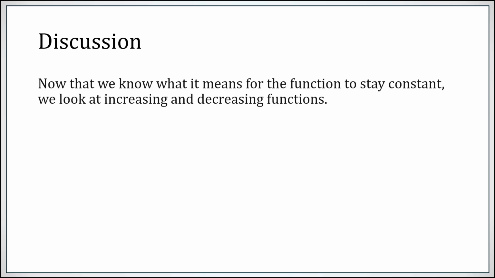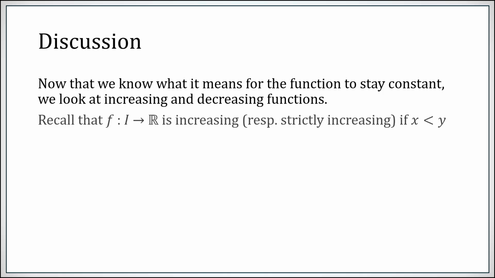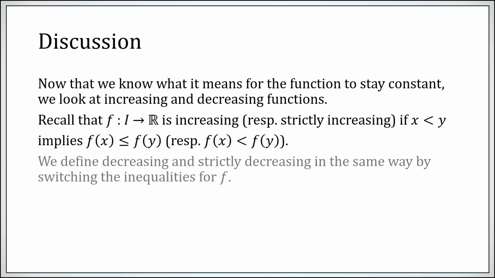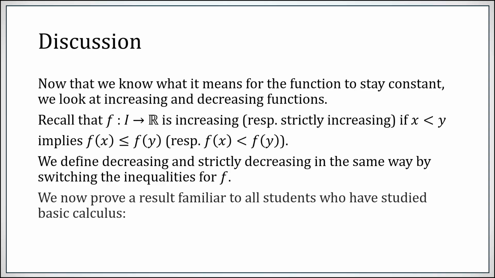So let's talk about that. We know what it means for a function to stay constant. Let's look at increasing and decreasing functions. Remember that a function is increasing, and you can also say strictly increasing, if whenever you have an inequality in the domain, the same inequality, possibly introducing equality, is introduced in the range. If you do not introduce possible equality in the range, that's what's called strictly increasing. Okay, decreasing and strictly decreasing are defined analogously.